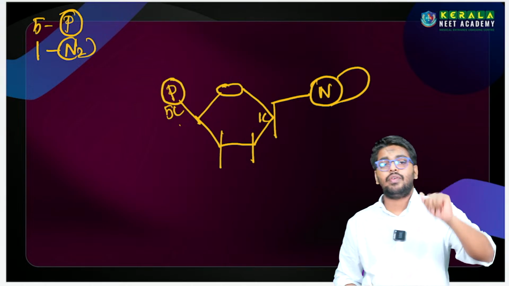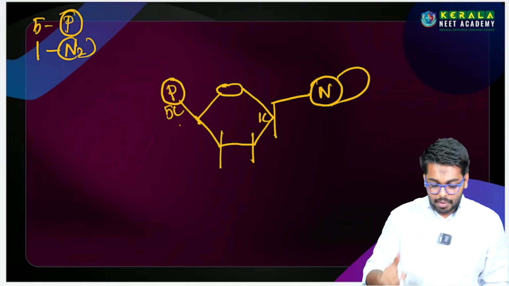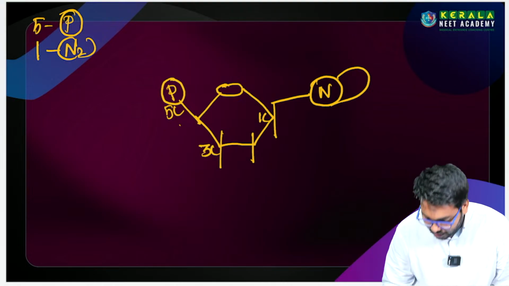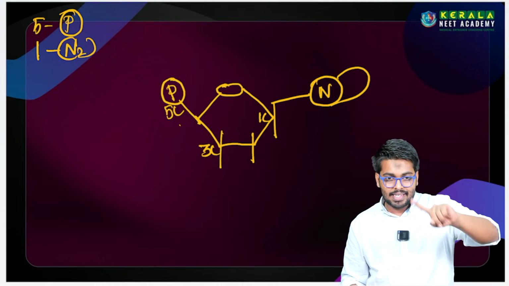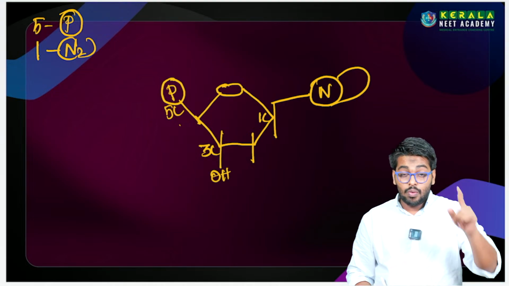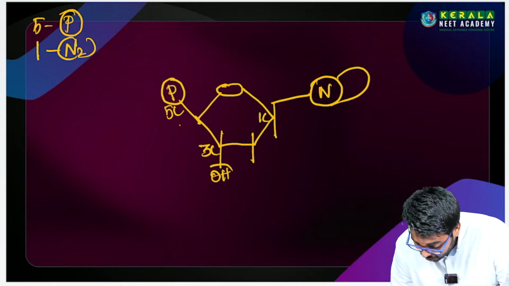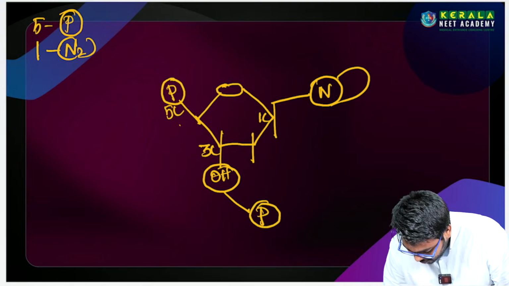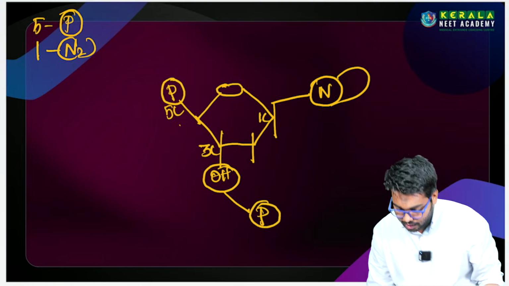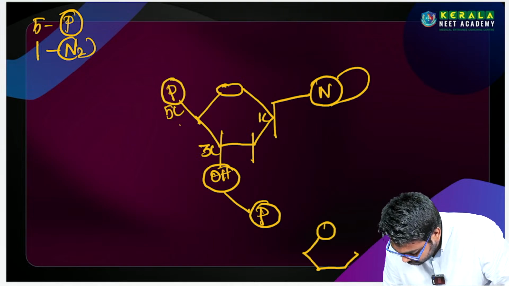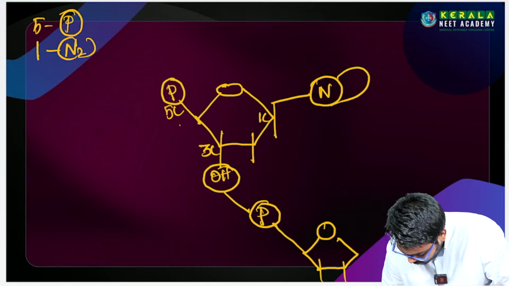The first carbon has the nitrogen base, the 5th carbon has the phosphate. Then at the 3rd carbon, the next nucleotide will bind. This nucleotide will bind to the phosphate of another nucleotide, not the same nucleotide.